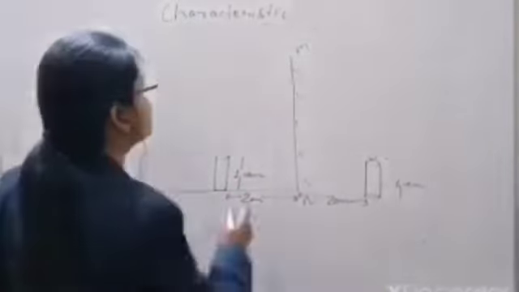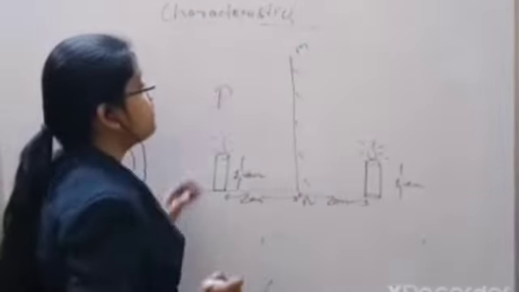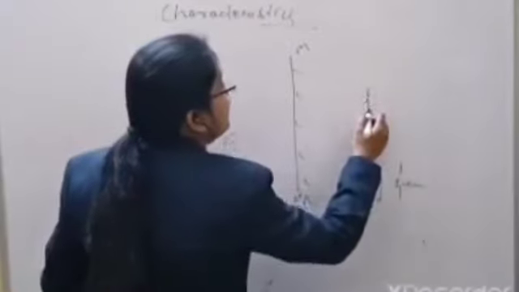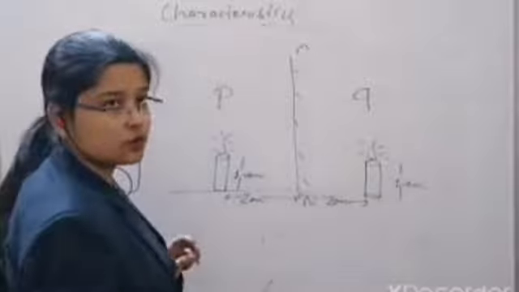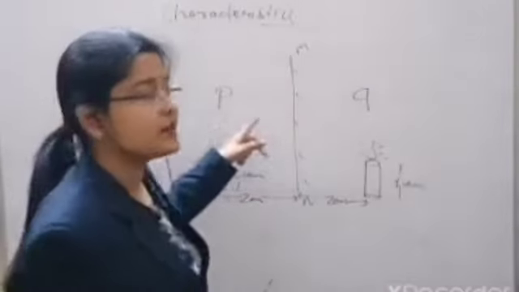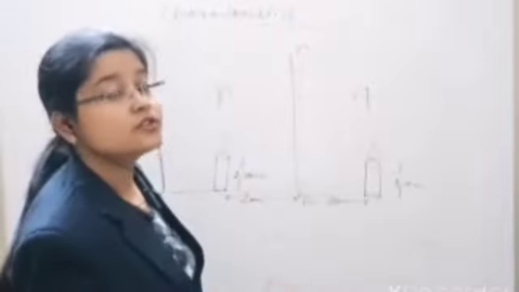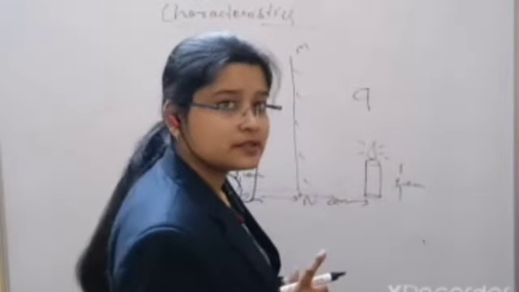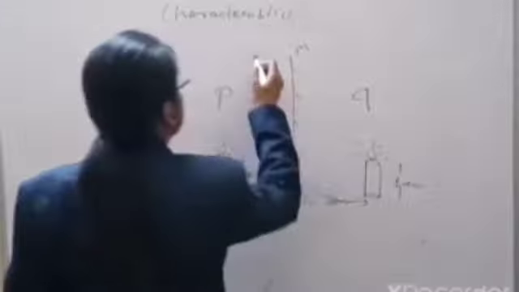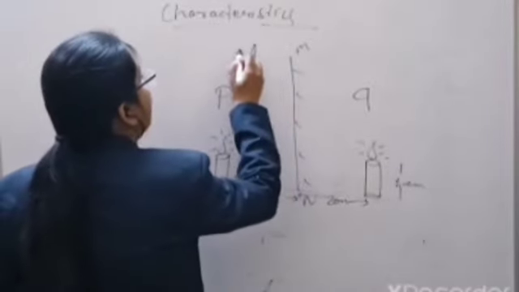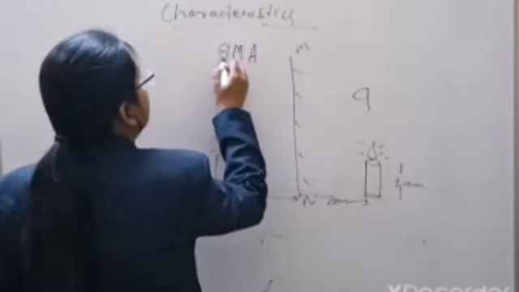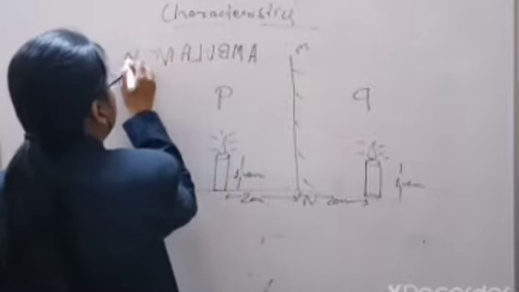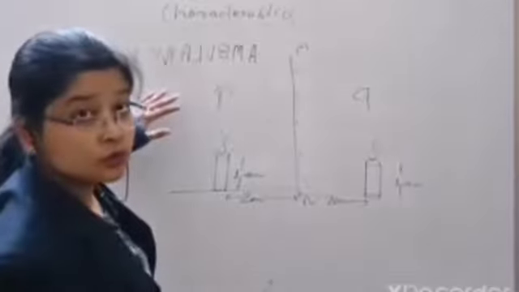What does lateral inversion mean? Suppose you write P like that, then the image you get is reversed. This is the application of lateral inversion, which is also applicable in our daily life. You must have seen an ambulance. In an ambulance you have seen that the word ambulance is written reversed. Why is it so?